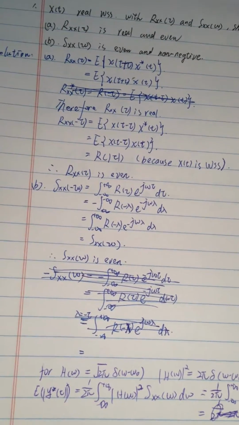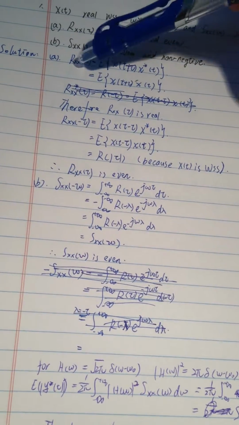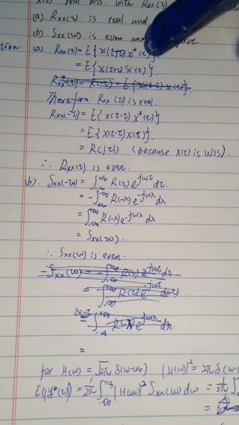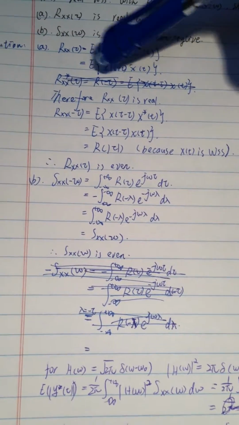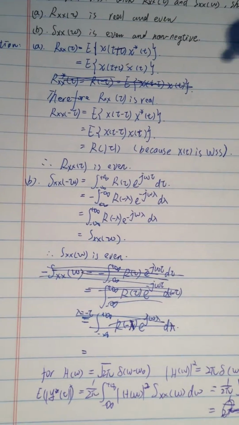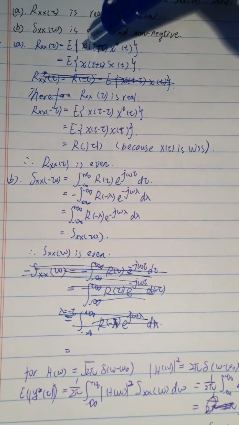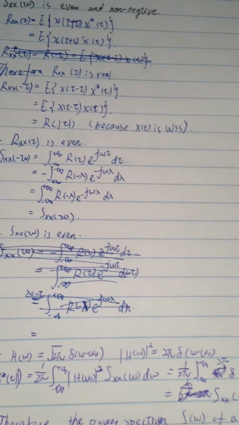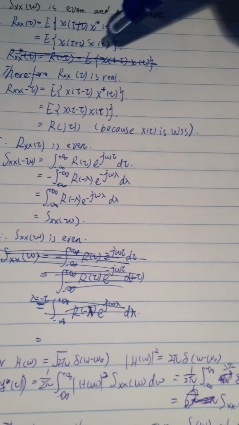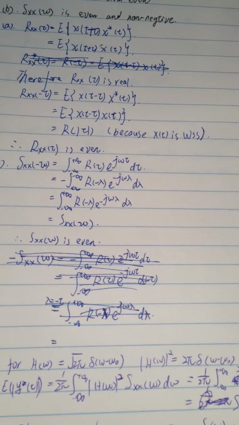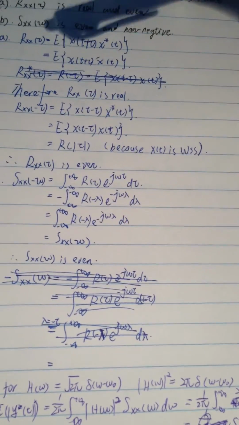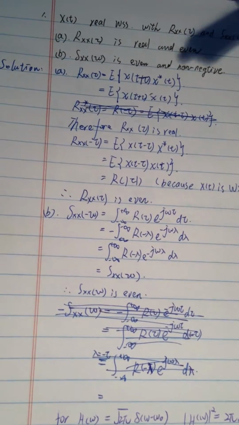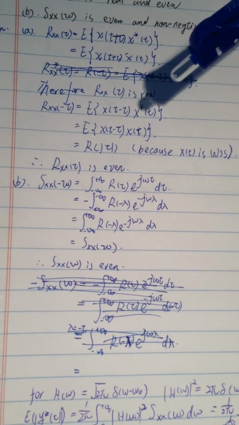Firstly, if X(t) is real, then we use the definition to calculate R. We can write the expectation as E[X(t) X(t + tau)], and both these X are real. So it is obvious that the expectation is real, and now we know that Rxx is real.